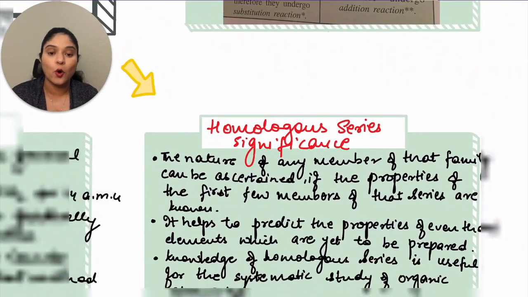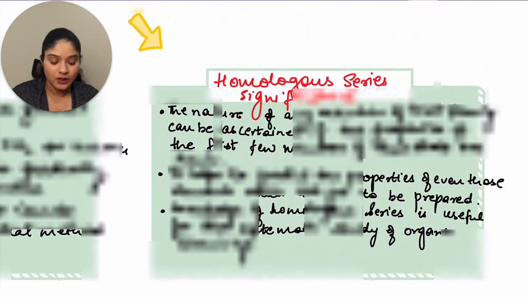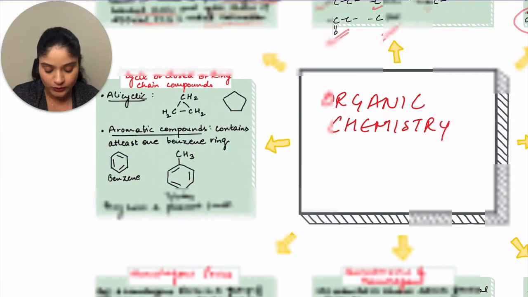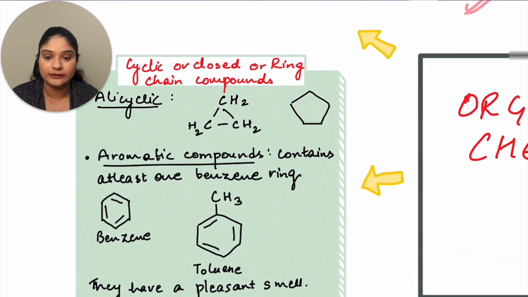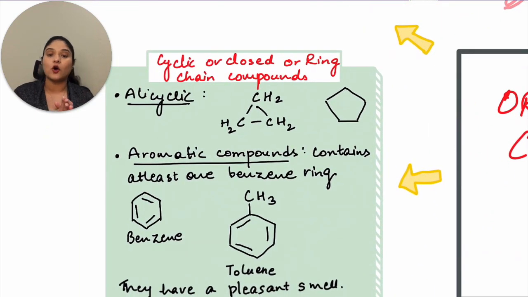Next we have homologous series. Okay, so first we'll understand what is homologous series. First you have alicyclic or cyclic ones. So cyclic or closed or ring chain compounds, alicyclic. Alicyclic is any cyclic compound that you have, which can have 3 carbon atoms, 4 carbon atoms, and any number of carbon atoms. That's alicyclic. Aromatic compounds are the ones which contain at least one benzene ring.